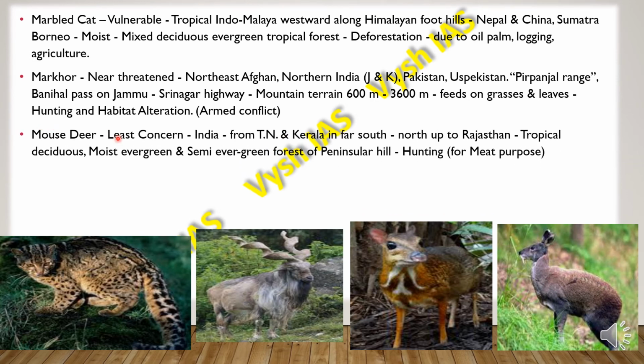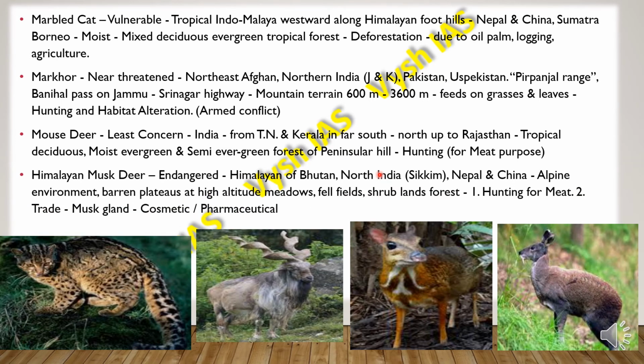It is found in India, from Tamil Nadu and Kerala in the far south, and also up to Rajasthan in the north. They are found where there is presence of tropical deciduous forest, then moist evergreen and semi-evergreen forest of the peninsular hills, and they are hunted mainly for their meat.